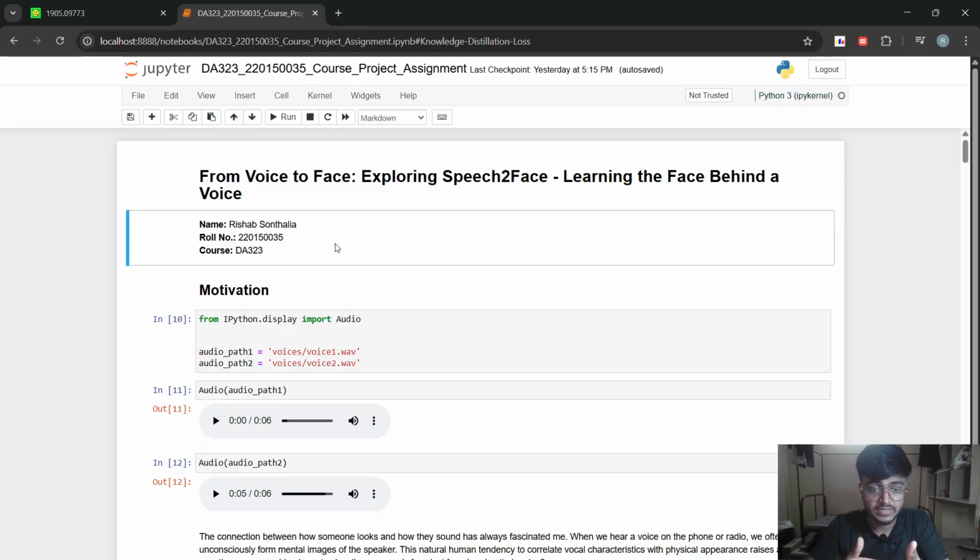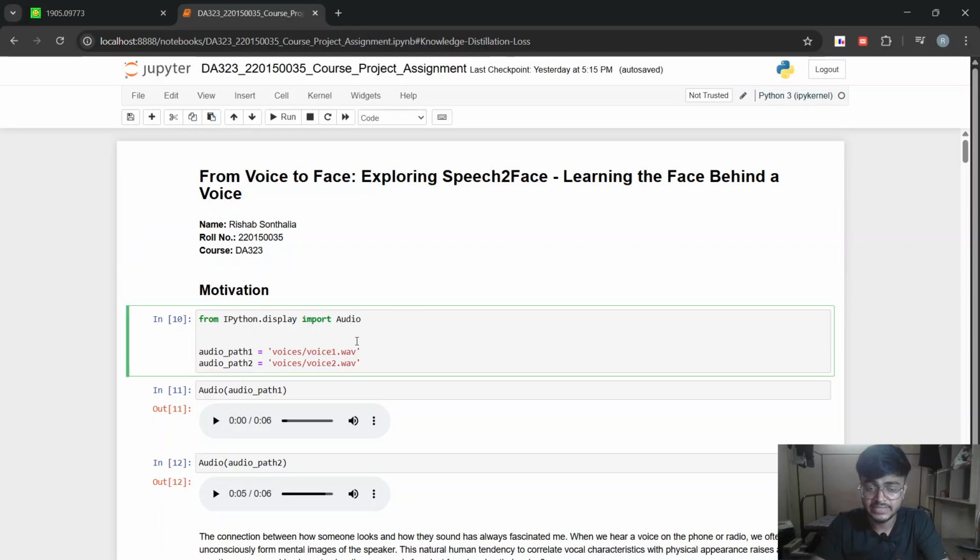Whenever we hear someone's voice, we can easily infer their age, their gender, their ethnicity from their voice, and then we are somehow able to reconstruct their face using their voice in our brain. So we can imply that our voice contains some facial features that we might not know about.